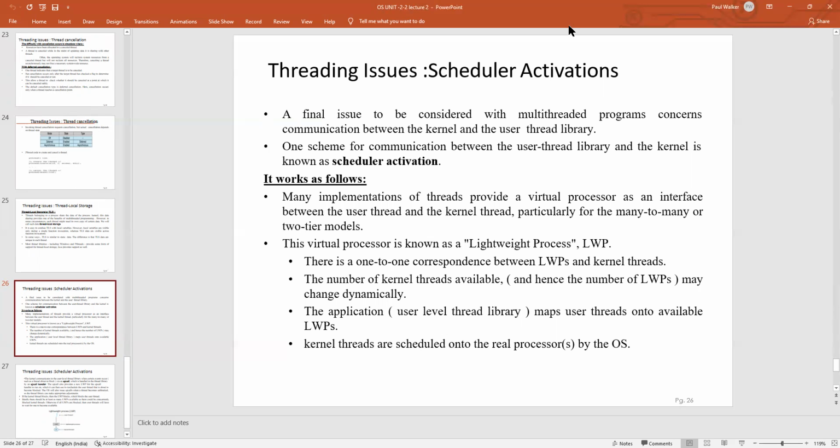How is it going to work? As we know, a thread is a lightweight process. There is a one-to-one correspondence between the lightweight process and the kernel thread. The number of kernel threads available here is dynamic. The application maps the user thread to the lightweight process.